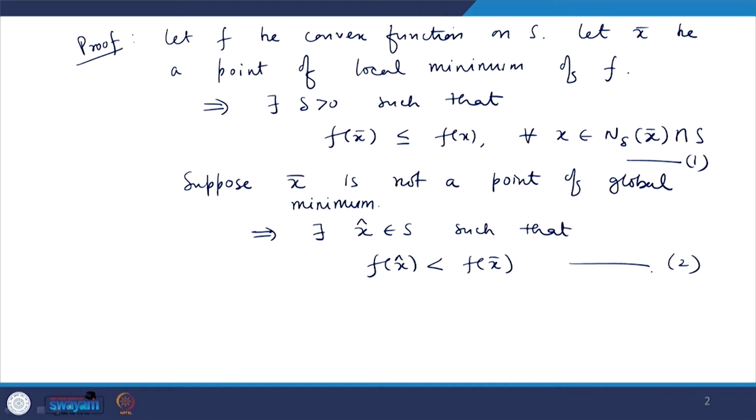Now, we have not yet used the definition of a convex function. Let us include that in the proof, then only can we obtain the contradiction. Let x equal lambda x cap plus 1 minus lambda times x bar, where lambda is between 0 and 1.